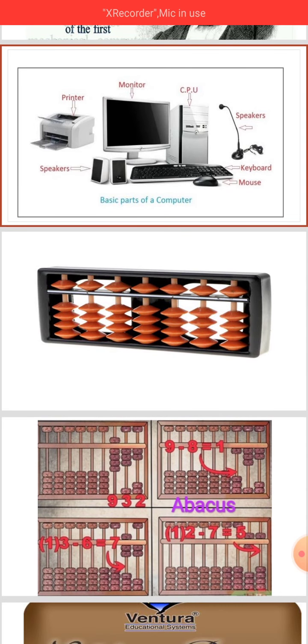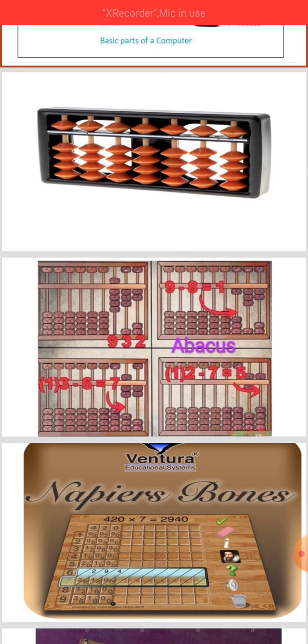Now look at this. What is the abacus? This is an abacus. An abacus is a wooden frame with sliding beads on rods. It's a counting device. It is the oldest counting device. Look at this abacus, some calculations are given over here.